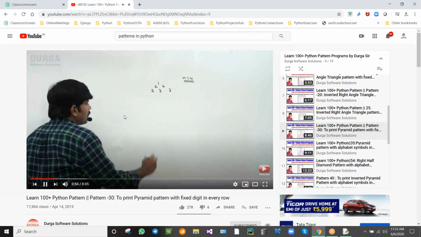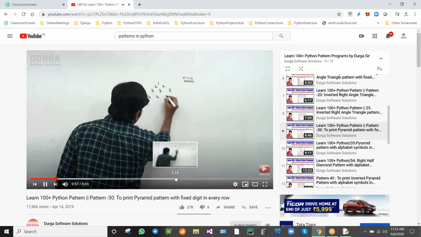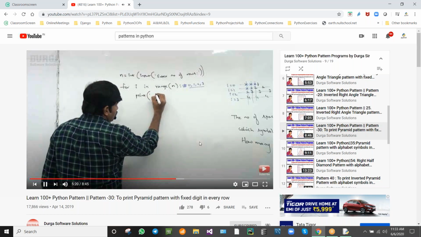See here. This is one pattern you are seeing. How to draw the pattern and how to write the code, you can see here.